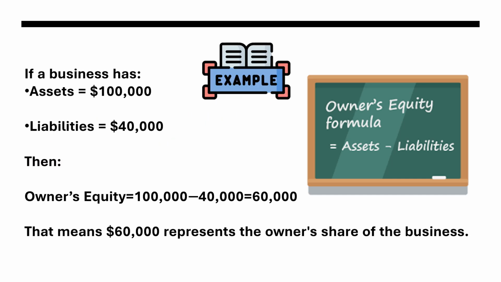Now let's take an example. If a business has total assets of $100,000 having a liability of $40,000, then if we subtract $40,000 from $100,000, we get $60,000, which represents the owner's share in the business. That means the owner's equity.